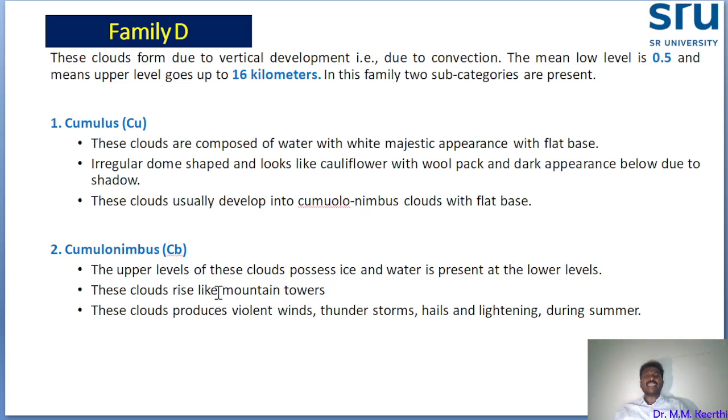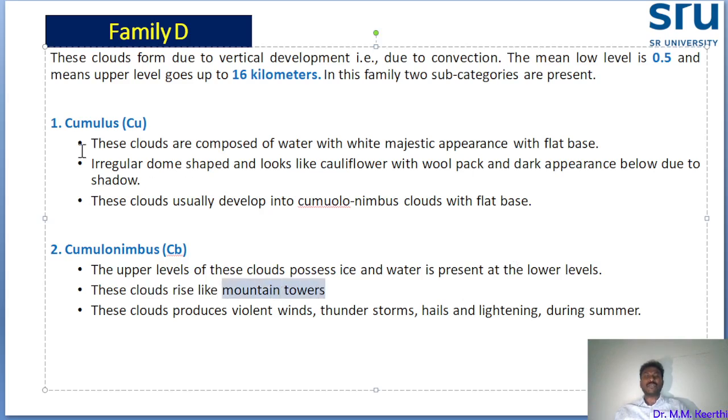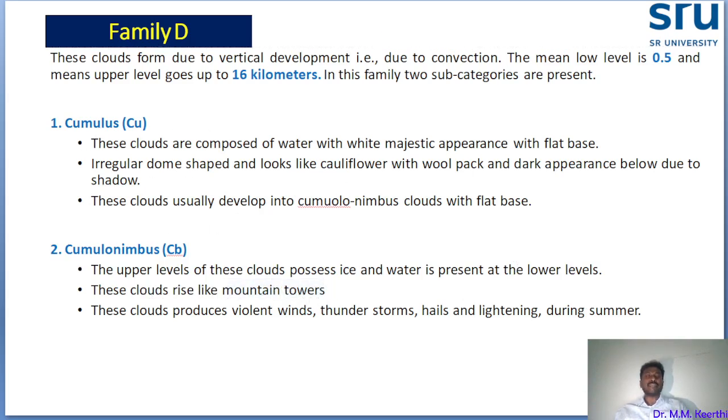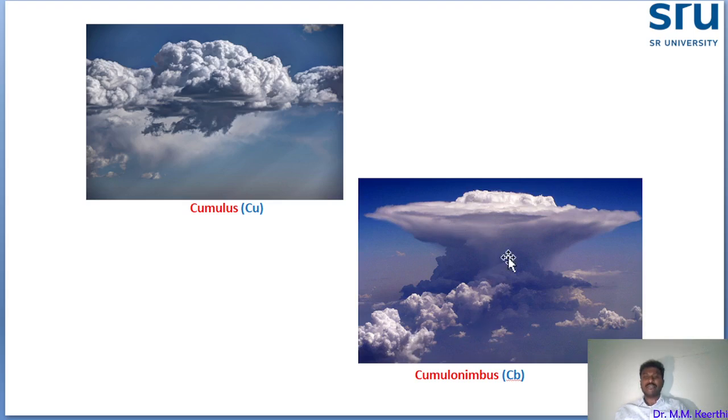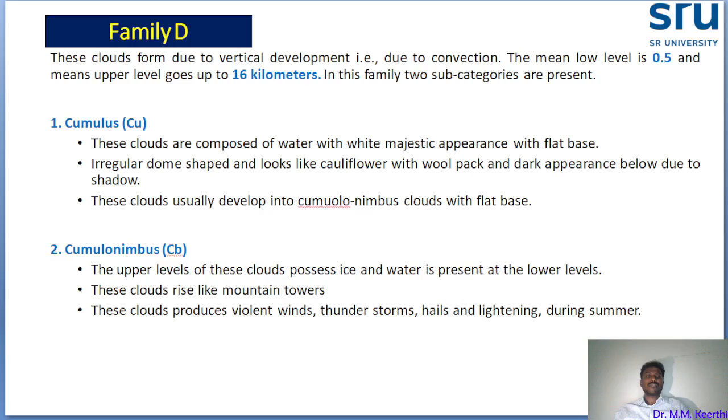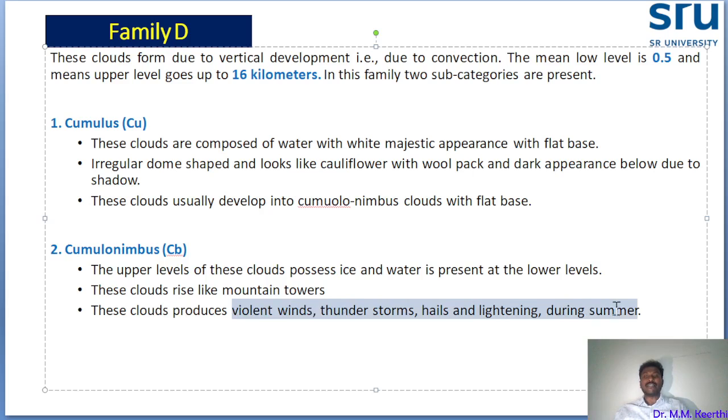These clouds look like mountain towers. So cumulus looks like cauliflower, while cumulonimbus looks like mountain towers, very tall mountain towers. This is one identification. These clouds are responsible for, and it's very important, violent wind. The wind occurs because of these clouds, and thunderstorms will occur from these cumulonimbus clouds, and hail will occur from these clouds, and lightning will occur from cumulonimbus clouds, particularly during summer time.